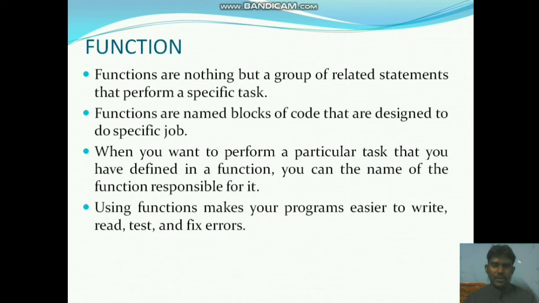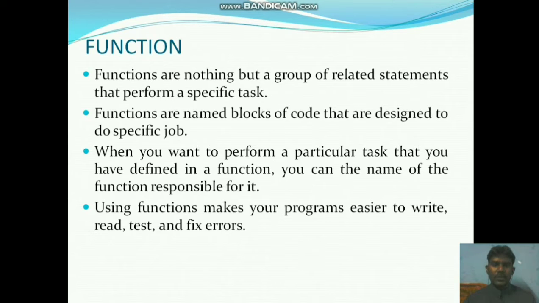What is a function? Functions are called subprograms or subroutines. Functions are nothing but a group of related statements that perform a specific task. Whenever we call a function, it performs a specific task. Only one block of code will be executing. Whenever we call any one function with its name, only that particular function will be executed, that particular block of task only.